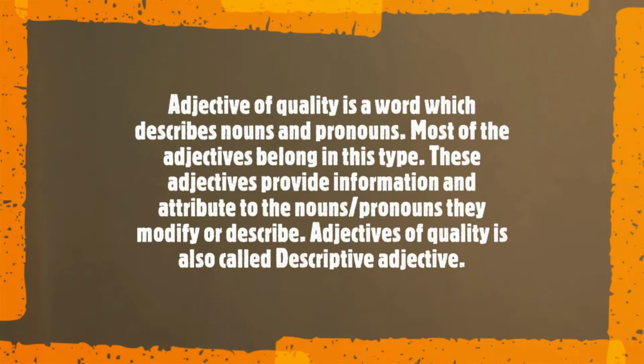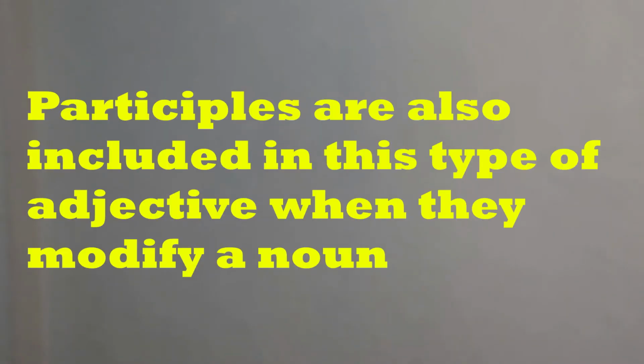Let us also remember participles are also included in this type of adjective when they modify a noun, which we will be dealing with differently under another heading.